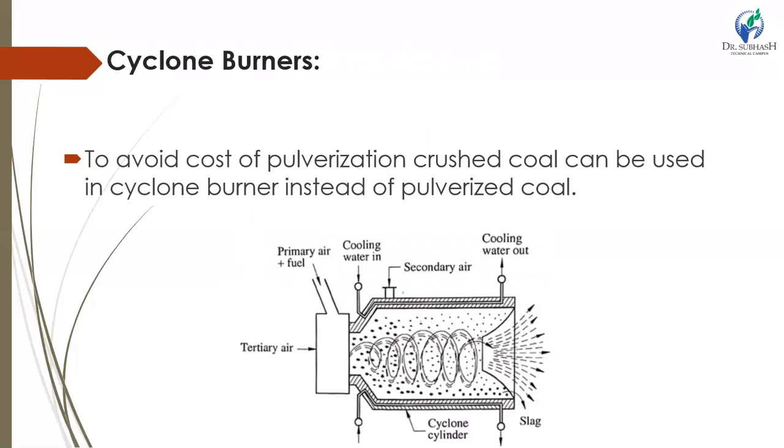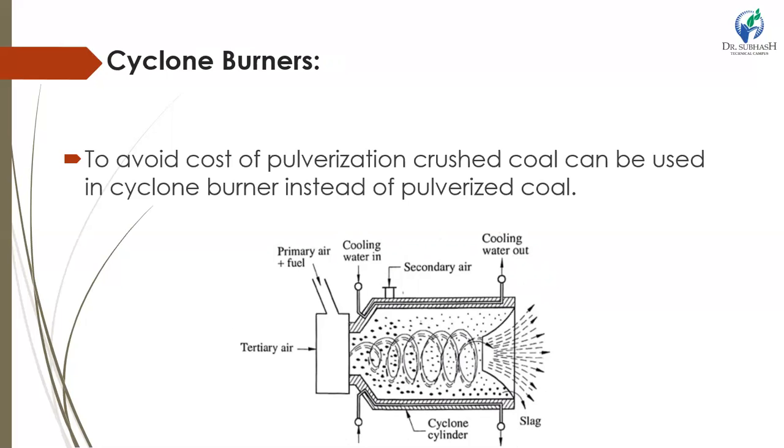The last type is the cyclone burner. There are two major disadvantages of using the pulverizer version: the high capital and running cost of pulverizing mills, and around 70% of the ash in the coal goes out in the exhaust as fly ash, which requires expensive dust collectors. These are the two major disadvantages. To overcome them in the cyclone burner, crushed coal is used instead of pulverized coal.